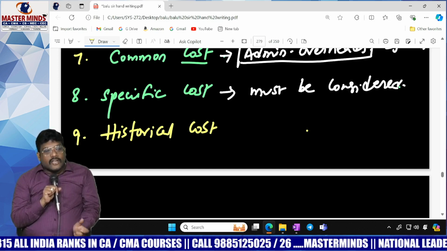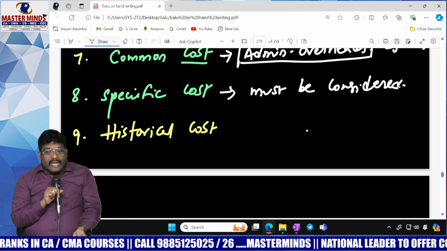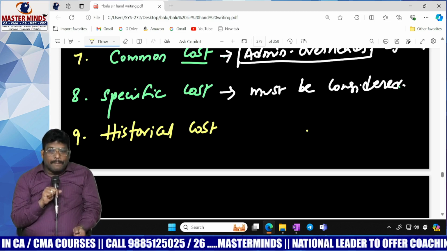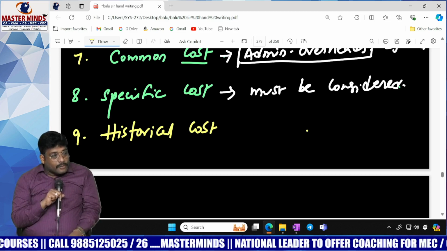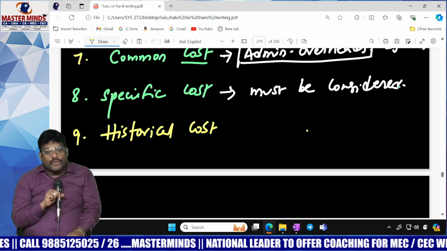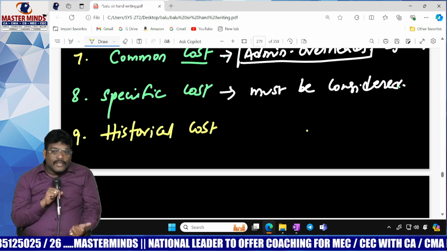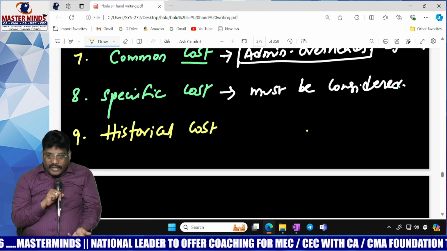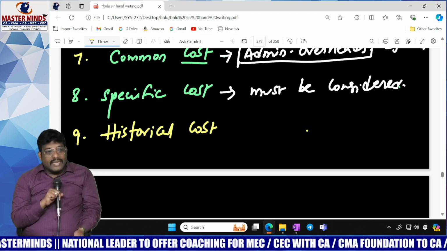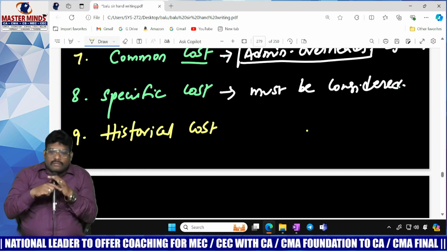Historical cost. This cost is absolutely ignored. The reason is that when you are evaluating NPV, it is the present value of future cash inflow. Future cash inflow means future revenue minus future expenses. This cost you already incurred, which is nowhere concerned with the future. Research cost is the cost you already incurred.